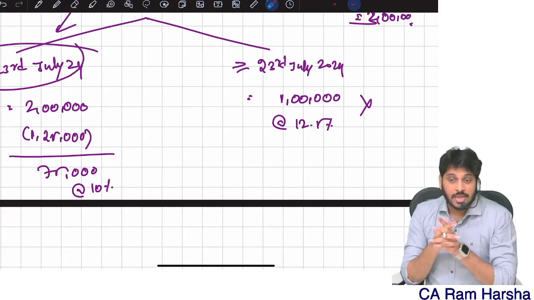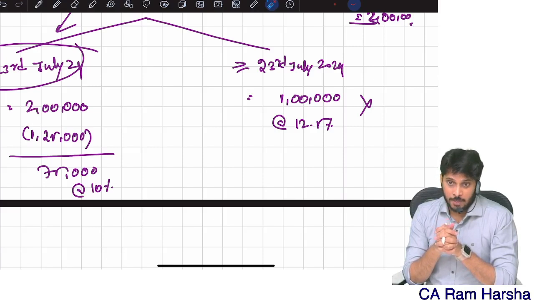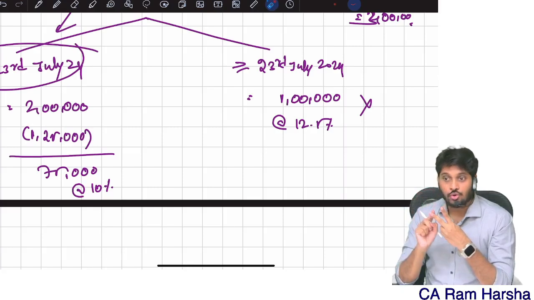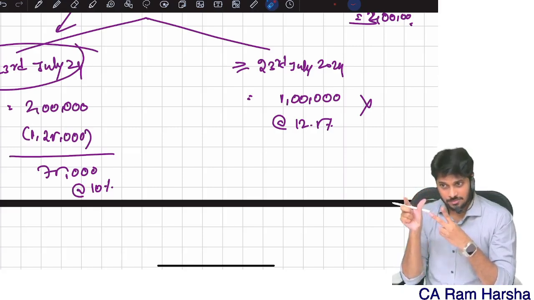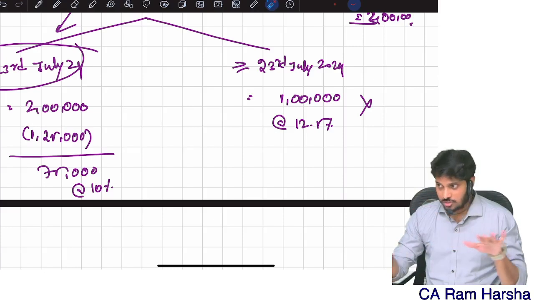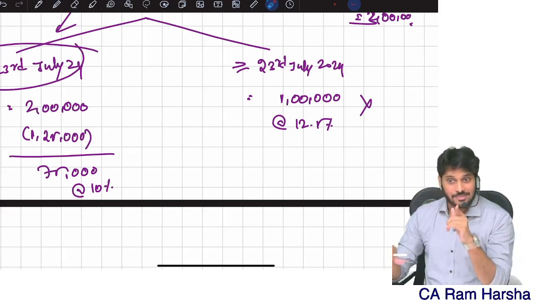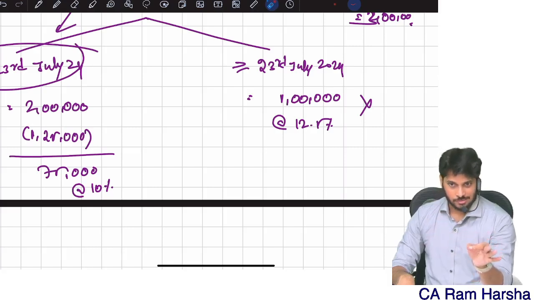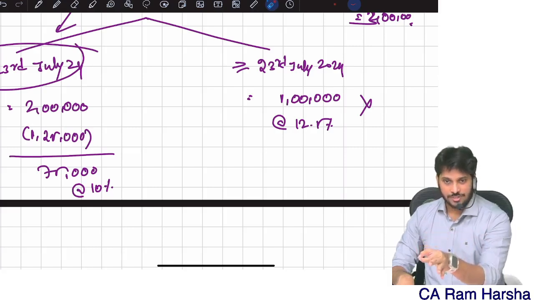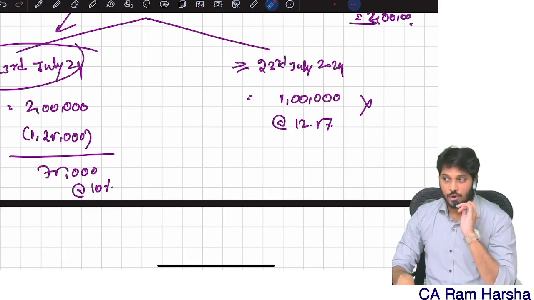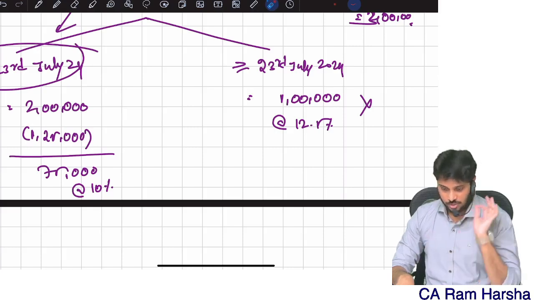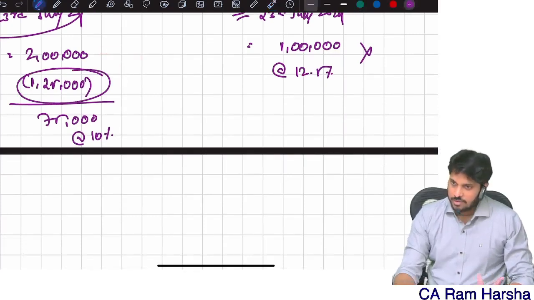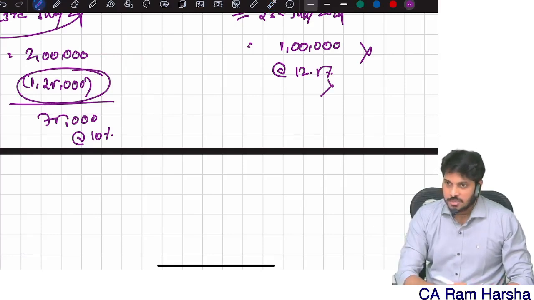So for long-term capital gain under 112A, there are 2 amendments. One, the tax rate is increased. Two, the exemption limit is increased. The exemption limit is the same throughout the year. The tax rate is different: before 23rd July it is 10%, on or after 23rd July it is 12.5%. Since I already claimed the 1,25,000 exemption here, I cannot claim it here.